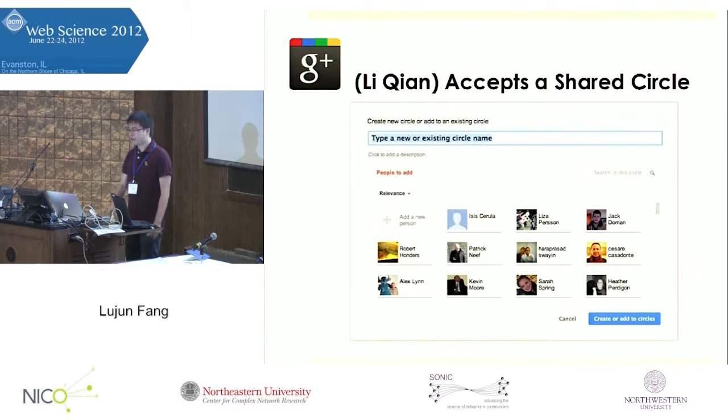So my friend Lee, upon seeing I'm sharing the circle, can click on it, and he can see who is inside the circle I shared. Then he can decide either to create a new circle to put these members of the shared circle in, or he can put those members into an existing circle he already has.